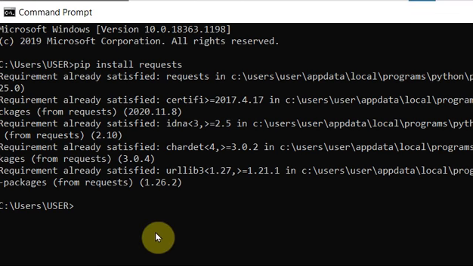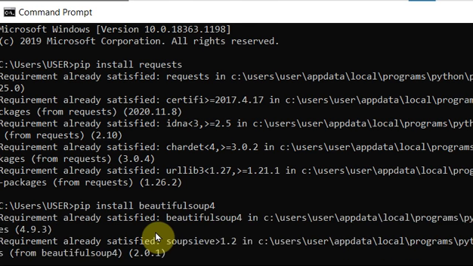Again, you have to go to your command prompt and give pip install beautiful soup, and here we are going to use version 4. You have to install it this way. Here it says requirement already satisfied, that means I have already installed it.